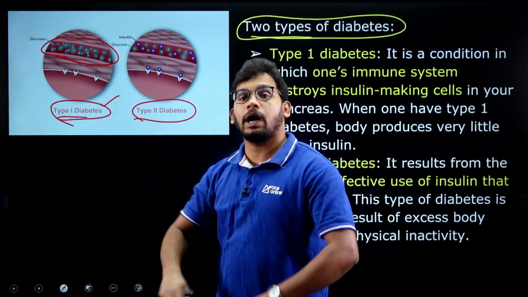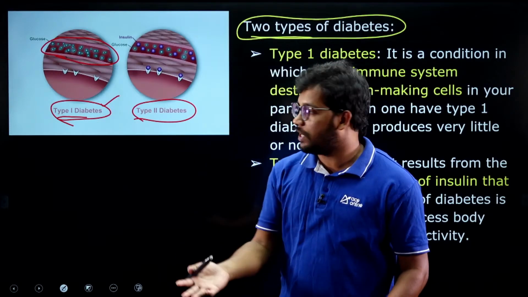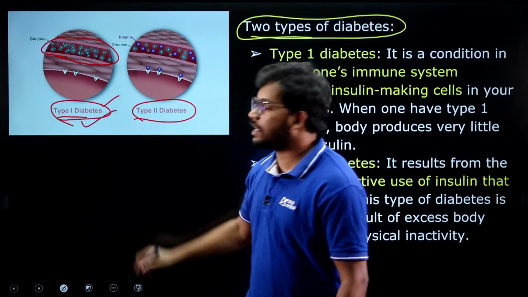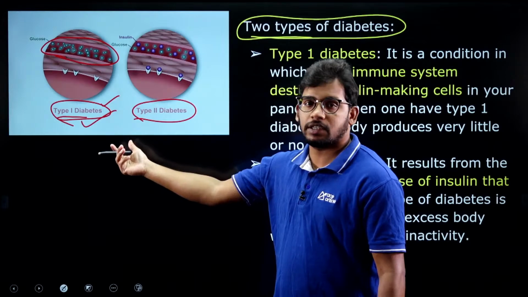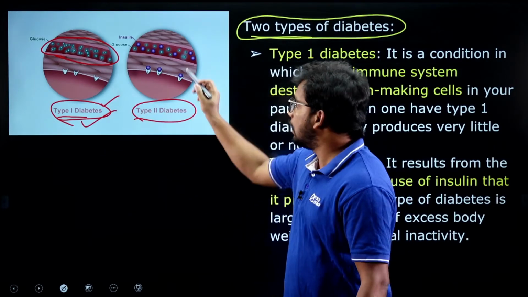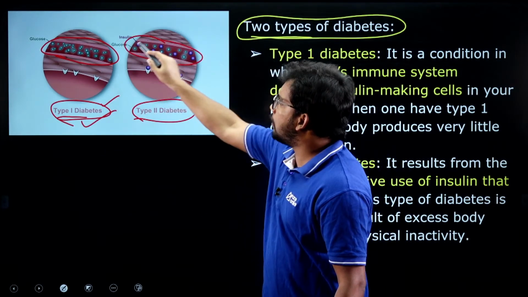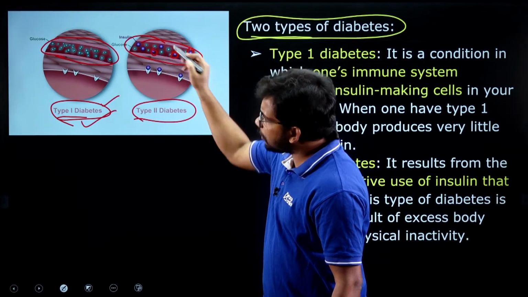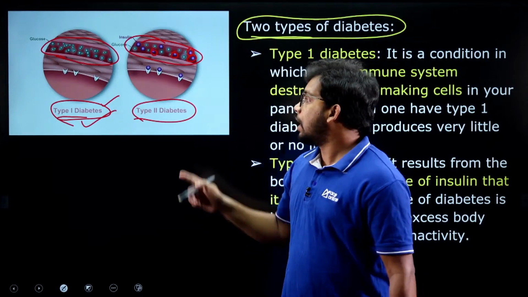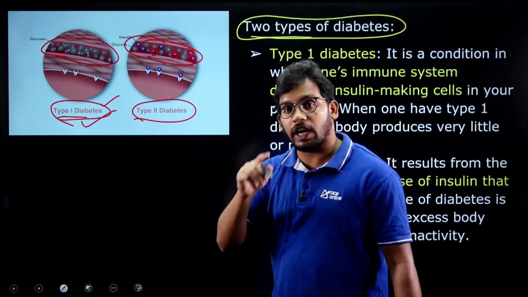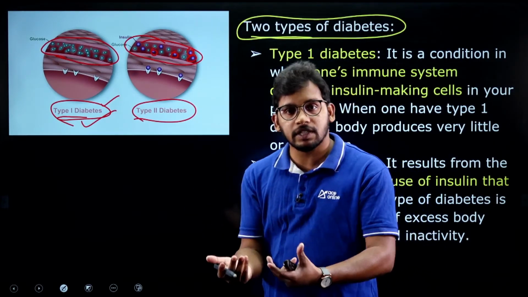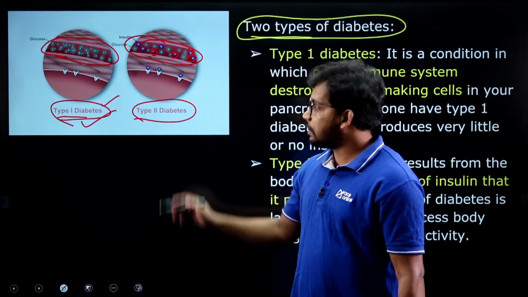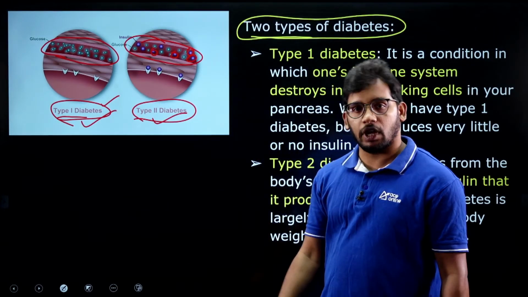So if there is a complete absence of production of insulin, those are categorized as type 1 diabetes. And type 2 diabetes is where they are able to produce the insulin. You can see these blue color balls. They are able to produce the insulin, but our body is not able to utilize that generated insulin. That is leading to type 2 diabetes.